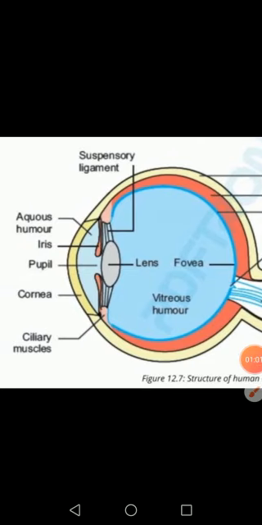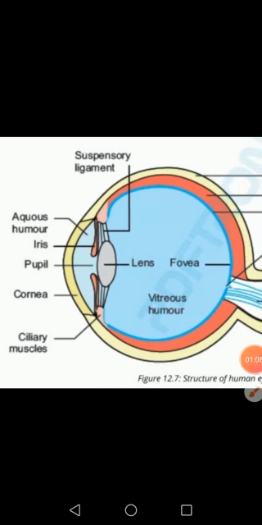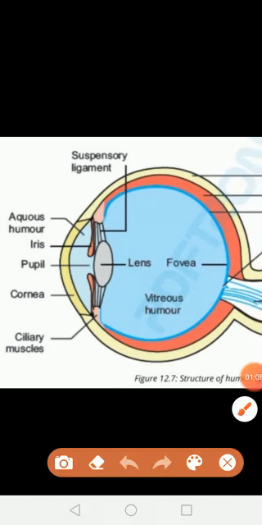The iris divides the eye into two portions. The aqueous humor is a clear fluid present between the cornea and the iris.